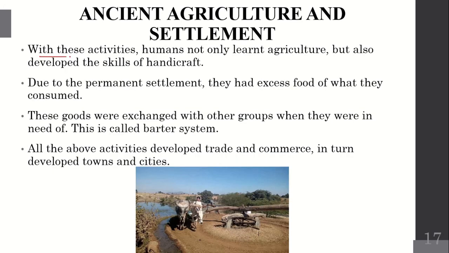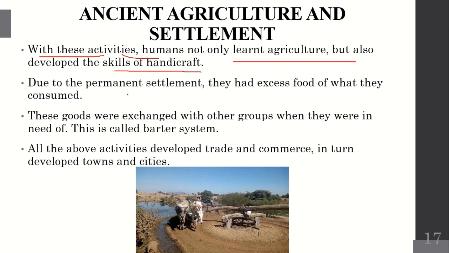With these activities, humans not only learned agriculture but also developed the skill of handicraft. When you see all these activities, first he learned about fire, then he invented the wheel, then he started agriculture, then he made pots. So from all these activities, he learned not only agriculture but also the skill of handicraft.